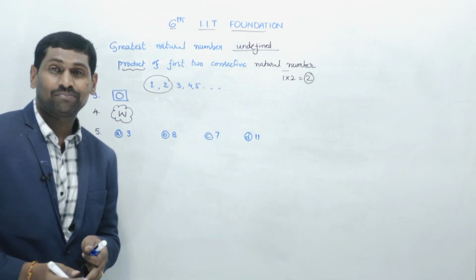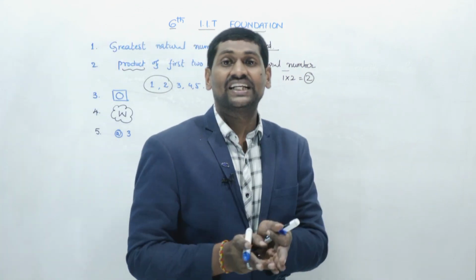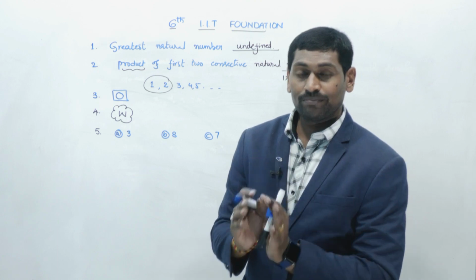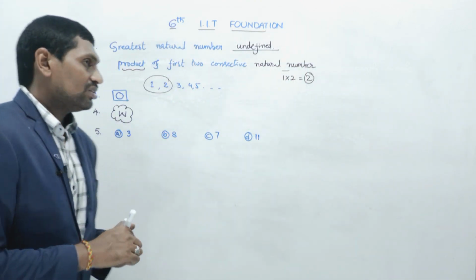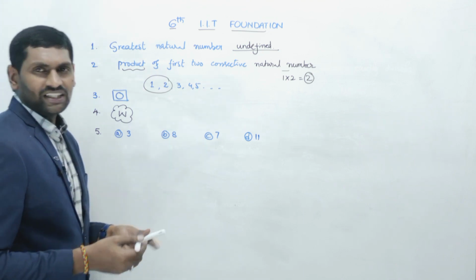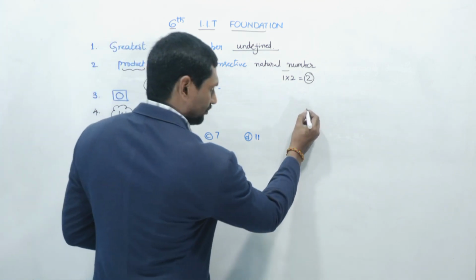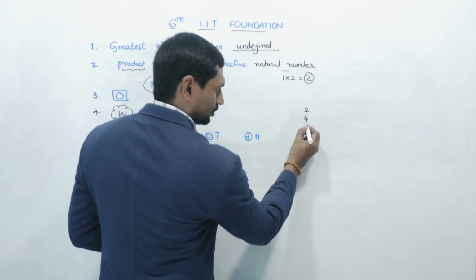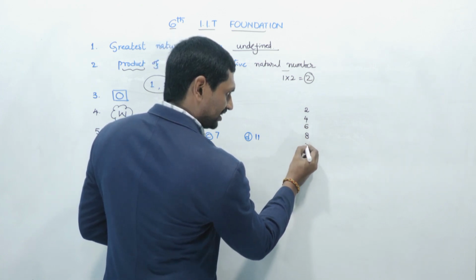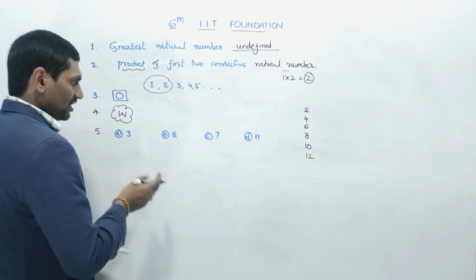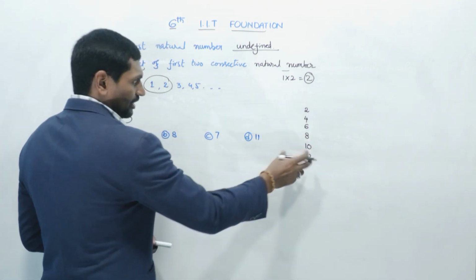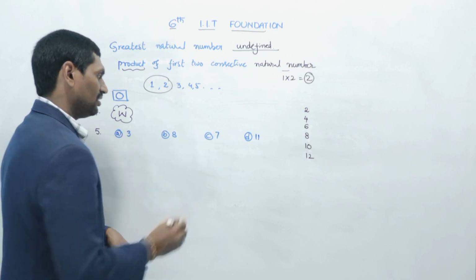We discussed that even number means the number which is exactly divisible by 2. Exactly divisible means without leaving any remainder. So let us count the 2 table, or simply you can remember the 2 table. 2 1s are 2, 2 2s are 4, 2 3s are 6, 2 4s are 8, 2 5s are 10, 2 6s are 12, like that. Now check any one of the numbers which comes in the table.